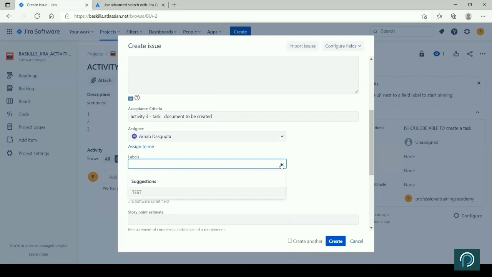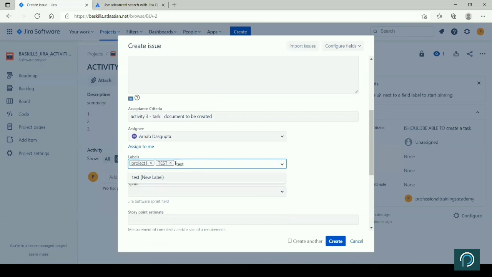Label is something that is another filter, right? So if I am putting a label, say project 1, right? It's on-the-fly creation, right? Once you create it, it will always be a new label. If I am pulling an existing label, I can put more than one. So test is an existing label. That is why new label is not coming. So test I have created.